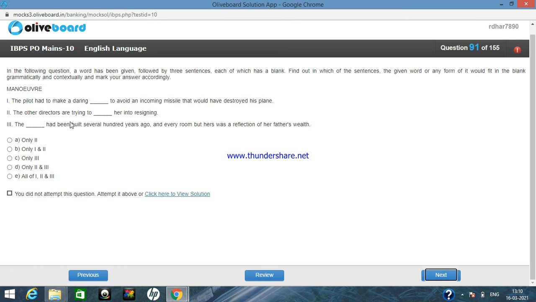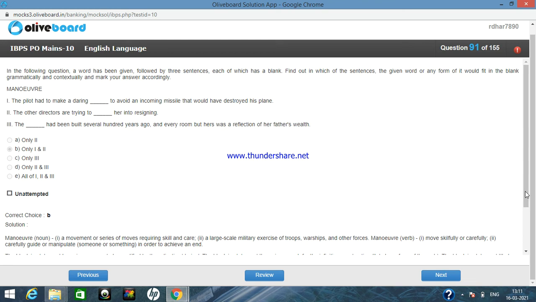We know that sentence 3 is not correct. But the other directors are trying to maneuver her into resigning, so obviously options 1 and 2 may be the true option, though I'm also doing guesswork here, because I don't know every meaning of maneuver. So obviously this is the true option.